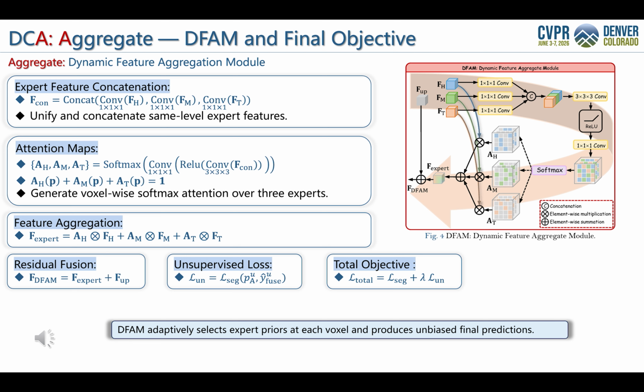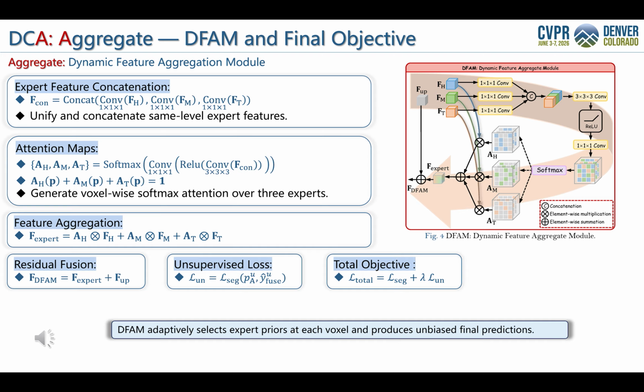The aggregation decoder uses the Dynamic Feature Aggregation Module, or DFAM, at each decoding stage. DFAM receives features from the aggregation stream and same-level features from the three expert decoders. First, expert features are projected with 1x1x1 convolutions and concatenated. Then, a lightweight gate generator produces three spatial attention maps through a channel-wise softmax. These attention maps sum to 1 at each voxel, enabling voxel-wise competition among the experts. The final expert feature is obtained by attention-weighted summation, and then fused with the aggregation stream through residual addition.